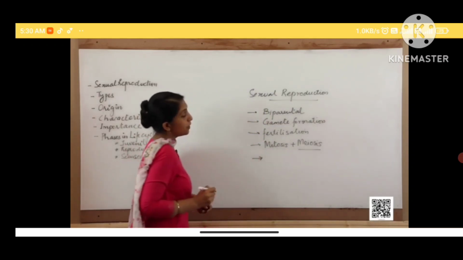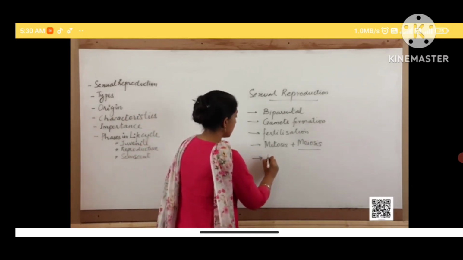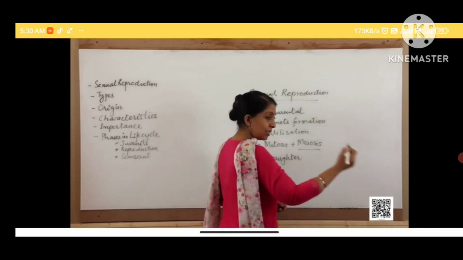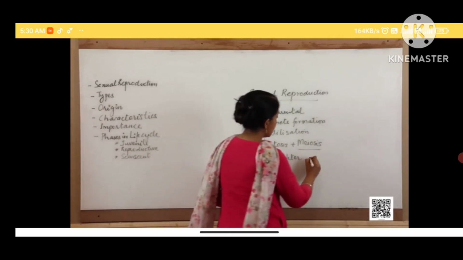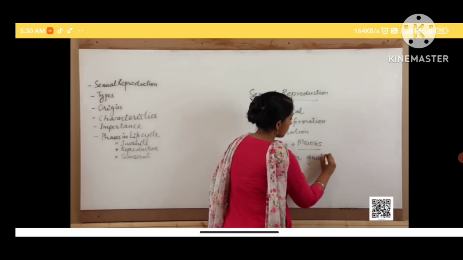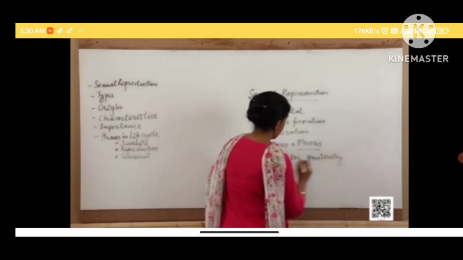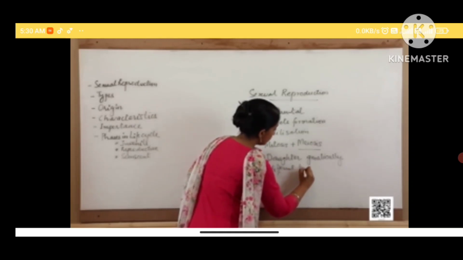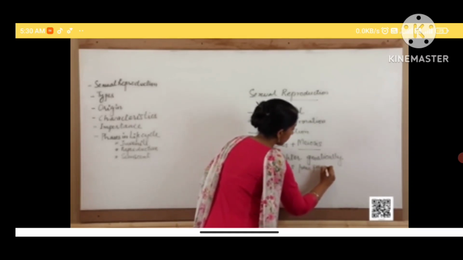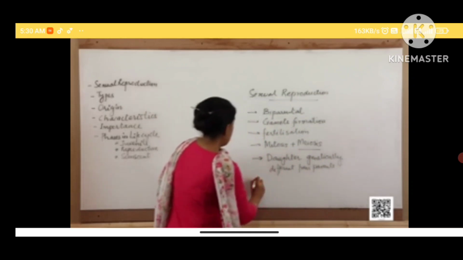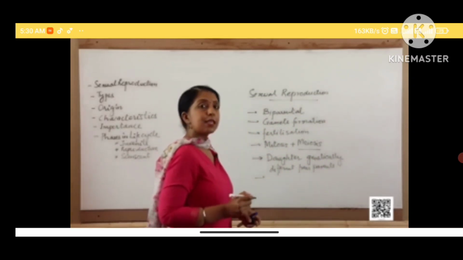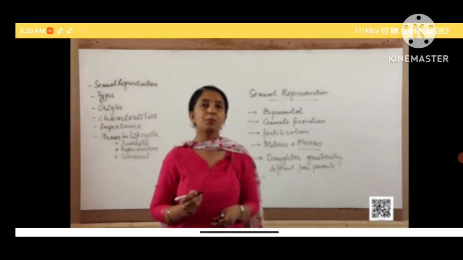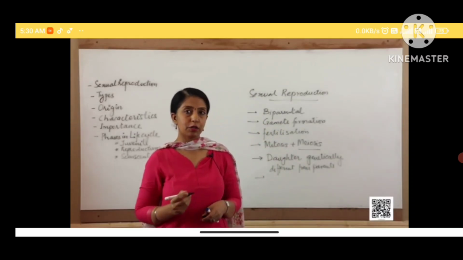Another characteristic feature of sexual reproduction is that the daughter cells or the daughter organisms that are formed are genetically different from the parents. Another characteristic is that sexual reproduction has a slower rate as compared to asexual reproduction.